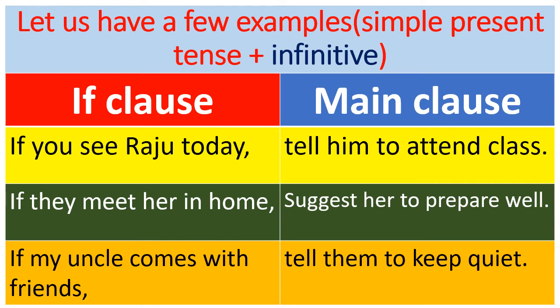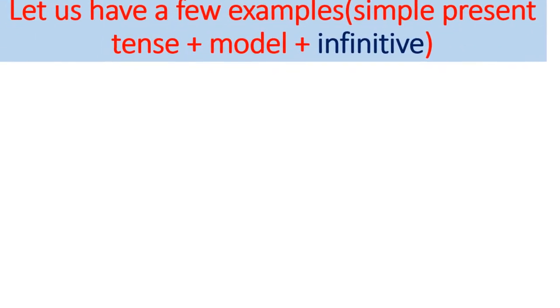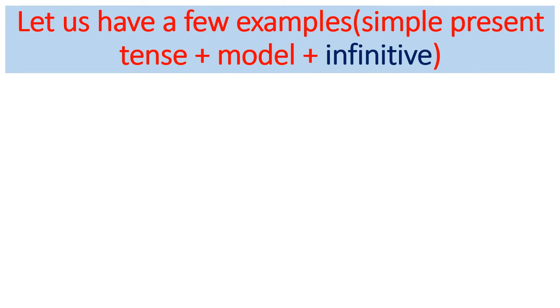Children, have you understood? Children, now we go for the third situation. Let us have a few examples with simple present tense and modal plus infinitive. What are the changes we make in the main clause? In the third situation, let us see with examples.